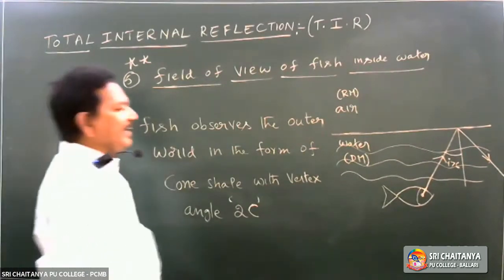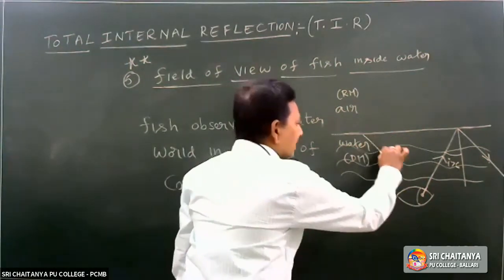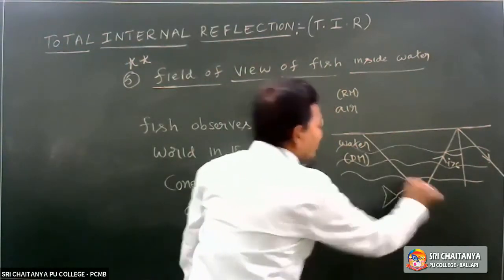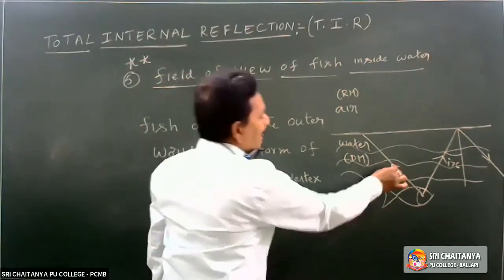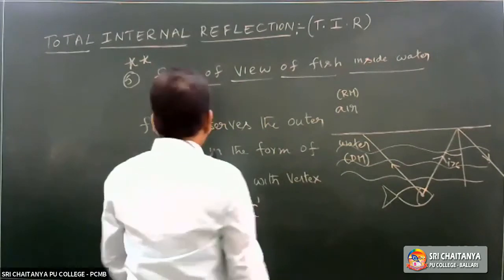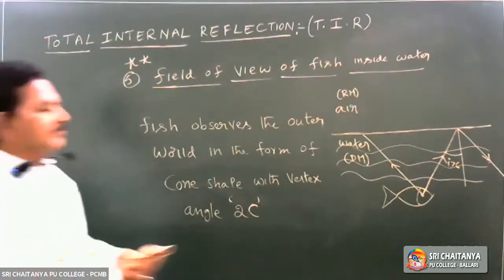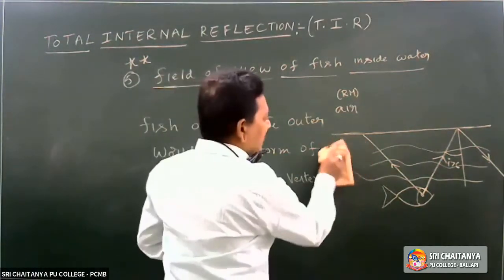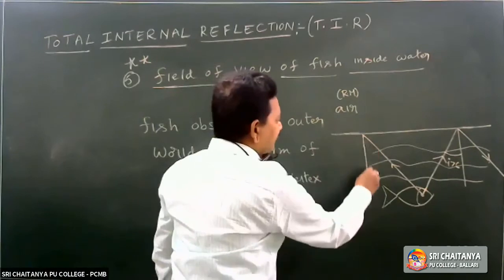Similarly, on this side also, a light ray travels. Incident light ray. So draw the normal.